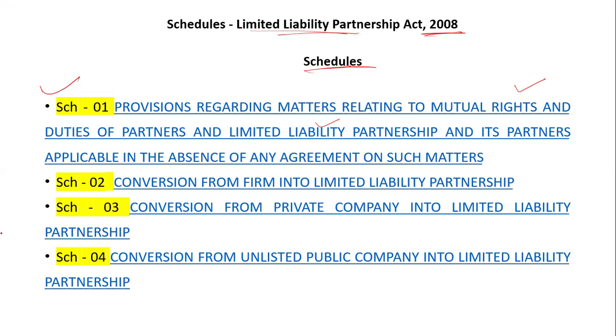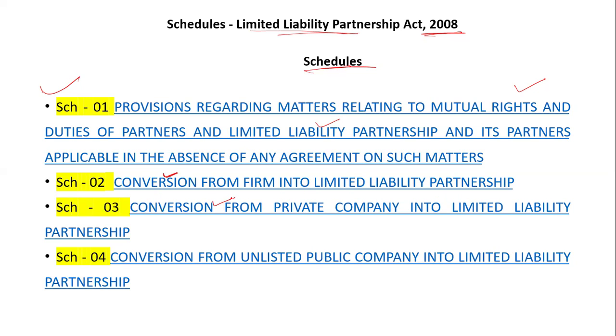Schedule 2 is for the conversion of a firm into a limited liability partnership. If any firm wants to convert into an LLP, this is given in schedule 2. Schedule 3 is for the conversion from a private company into a limited liability partnership.